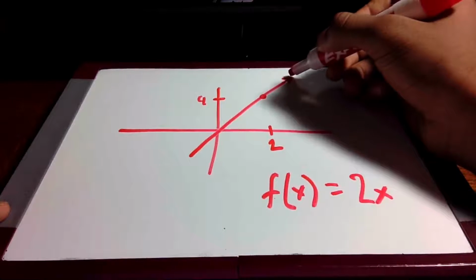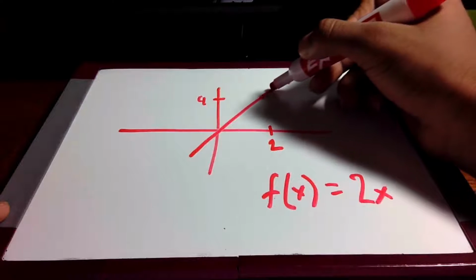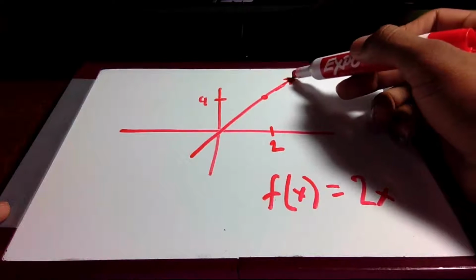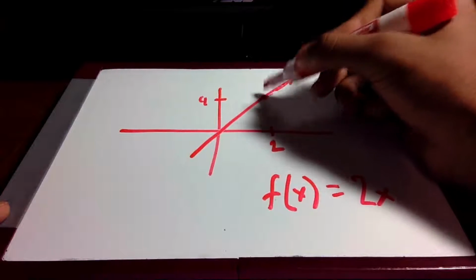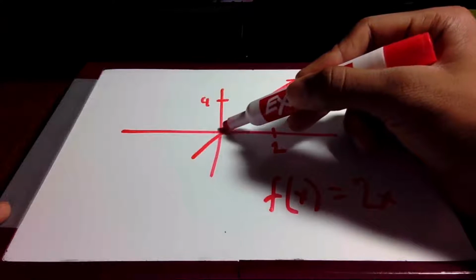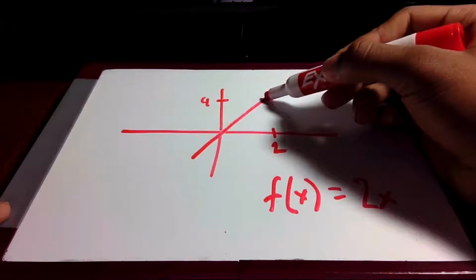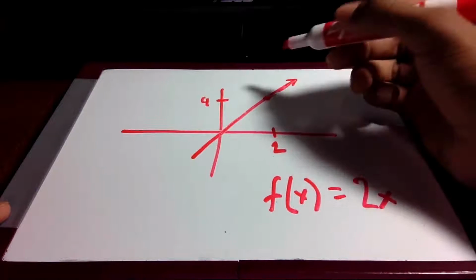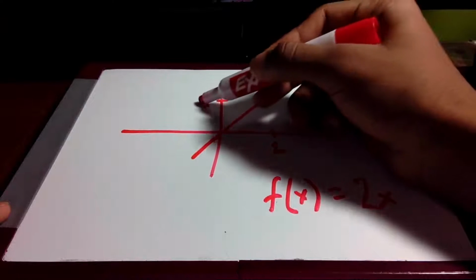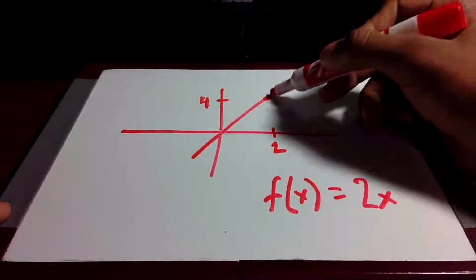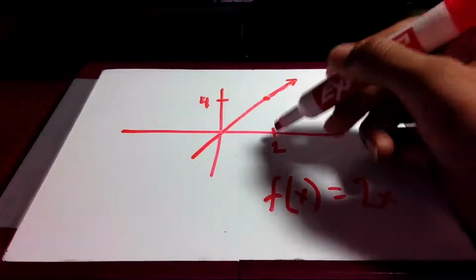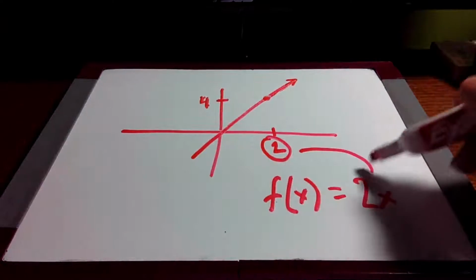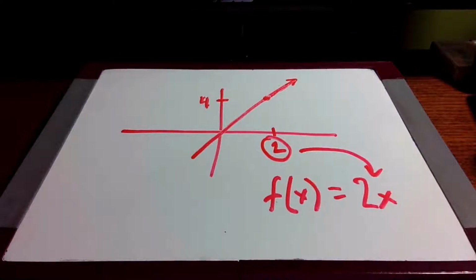Okay, so as you approach x equals 2 from the right side, like this, you approach a certain y value. And as you approach x equals 2 from the left side, like this, you approach the same y value. And that y value happens to be 4. So in a one-piece function, in order to find a limit at a certain x value, all you need to do is take that x value and plug it into the function. So let's look at another example.